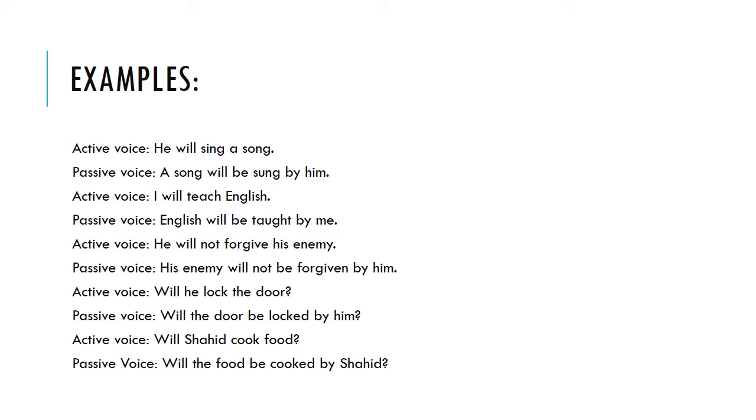He will not forgive his enemy. His enemy will not be forgiven by him. Forgiven is the third form of forgive and as you can see that it's a negative sentence. So we will use the helping verb here as will not be. His enemy will not be forgiven by him. He is changed into him.